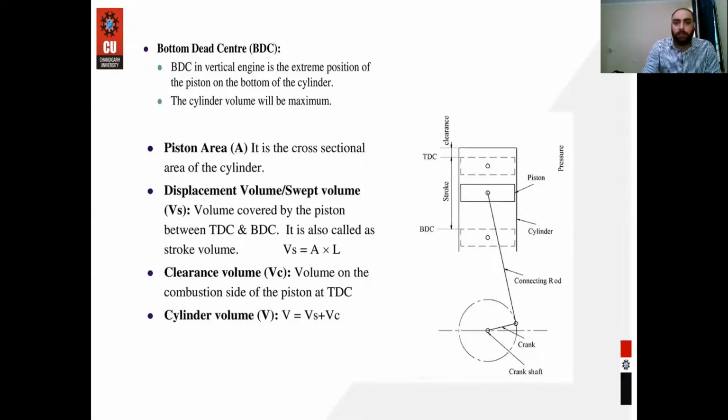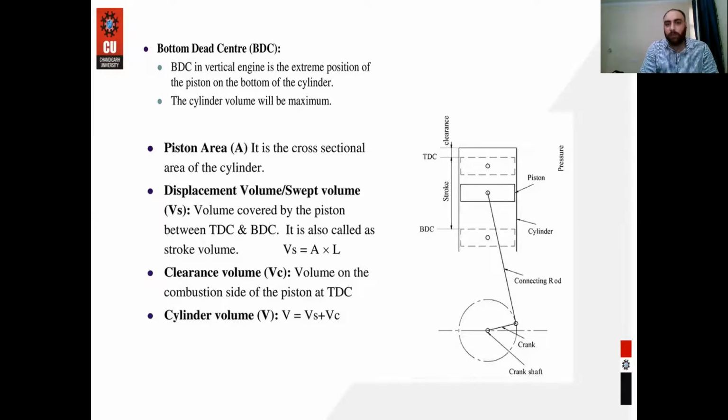And one thing more, when the piston is at TDC, the cylinder volume is minimum. So here, if our piston is at TDC, the volume above it is minimum. If our piston is at BDC, then there is maximum volume. Next is the piston area. The cross-sectional area of the piston is circular in shape, having some height, and it moves from TDC to BDC. So the area is equal to pi r square, and the volume is pi r square into L.